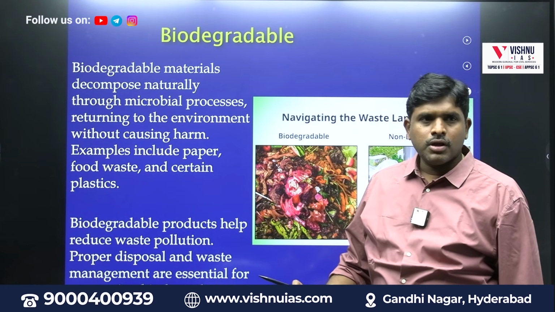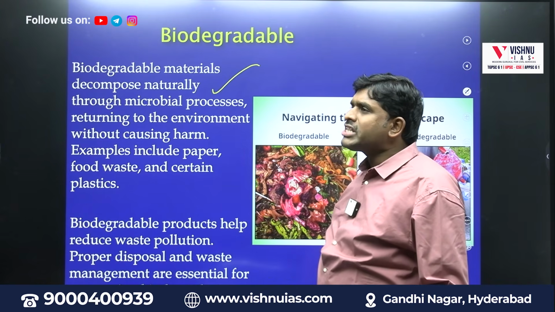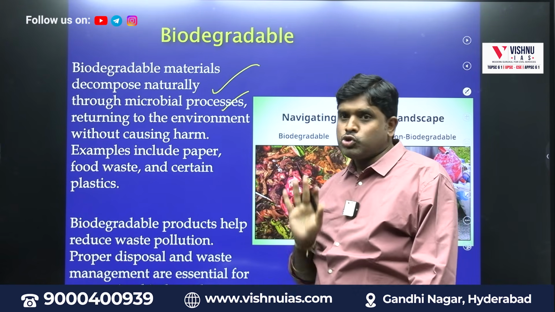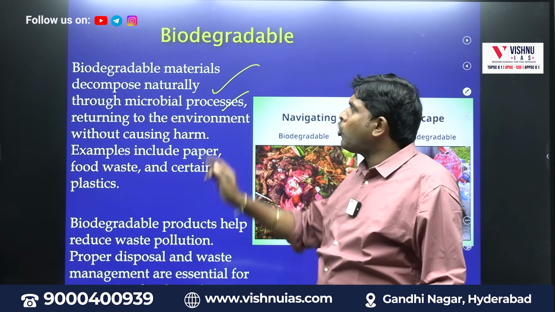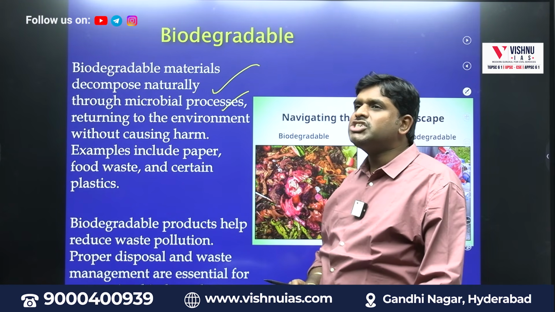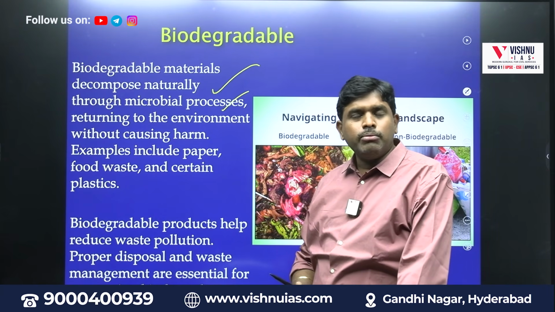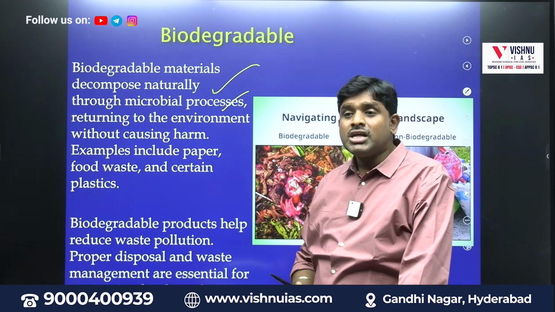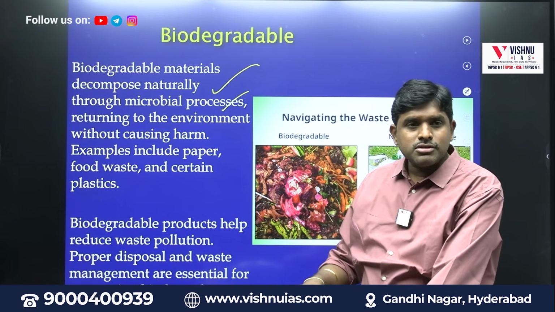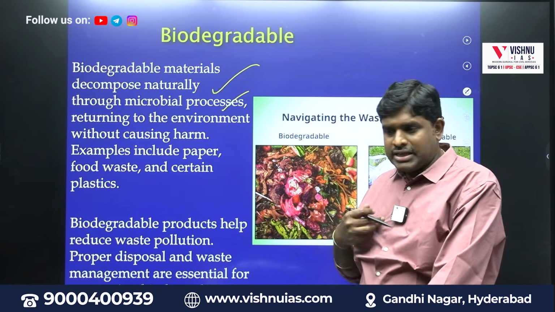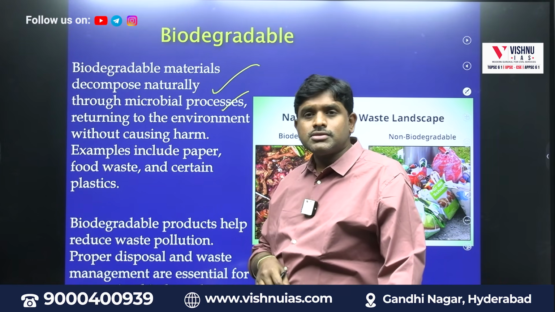Biodegradables. What are biodegradables? They decompose naturally through microbial process. Don't tell me an example, first tell it theoretically. Biodegradables are those materials which decompose naturally, without any artificial interference.